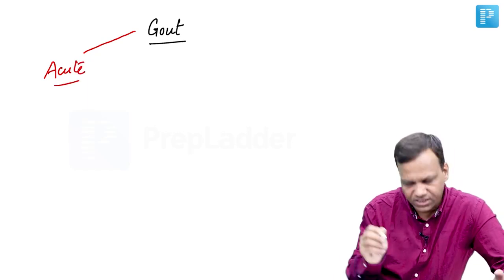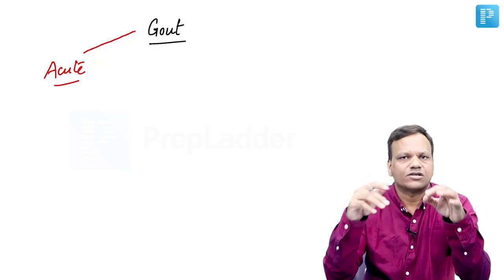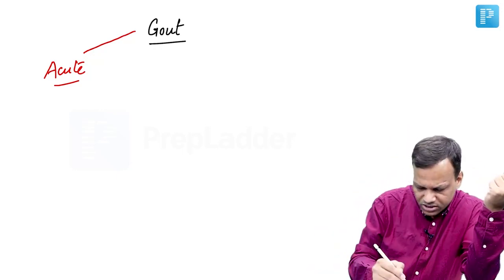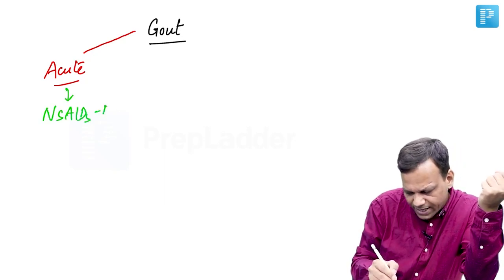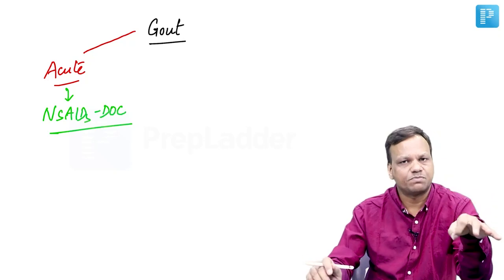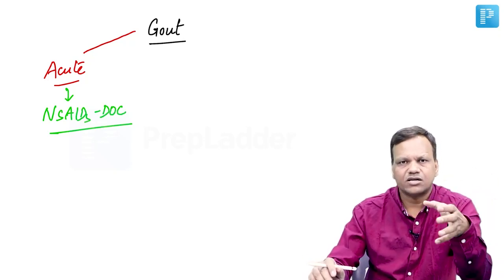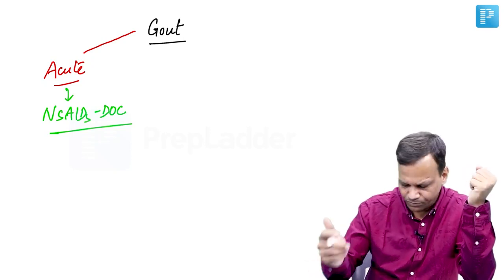So the patient presents with deposition of uric acid in the joints. Most commonly, the first metatarsophalangeal joint is involved. There is pain and inflammation of joints. Because there is pain and inflammation, the drugs of choice are NSAIDs. So any NSAID we can prefer except aspirin or paracetamol. Aspirin causes hyperuricemia, so it is not used, and paracetamol does not possess anti-inflammatory activity. So other NSAIDs can be used, they are the drug of choice.